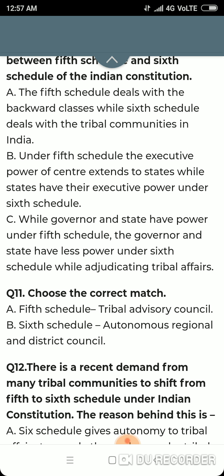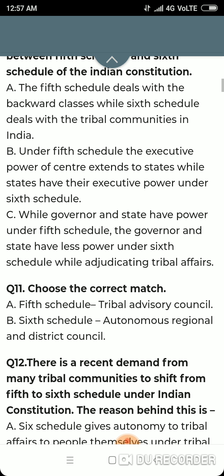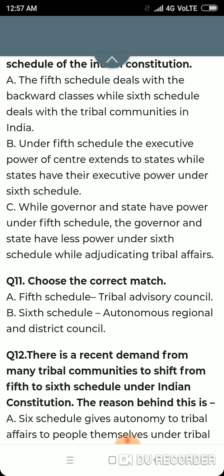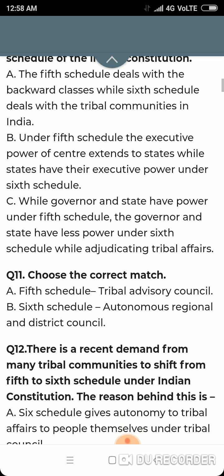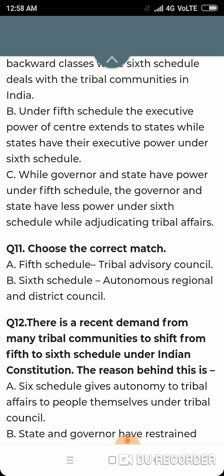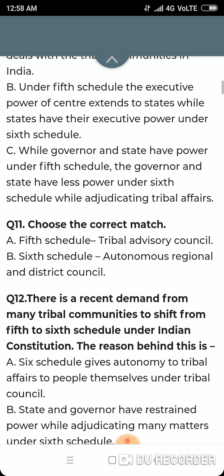Option B. Under fifth schedule, the executive power of the center extends to states, while states have their executive power under sixth schedule. This is correct. Under fifth schedule, the center has much more influence on the tribal community, while tribals have less autonomy. This is not true under sixth schedule, because under sixth schedule, tribal community has their autonomous regional and district council.